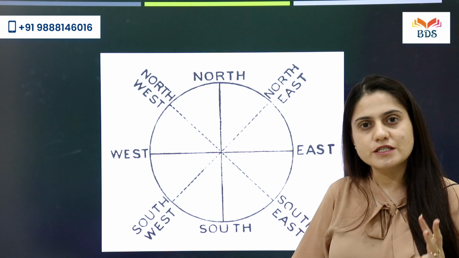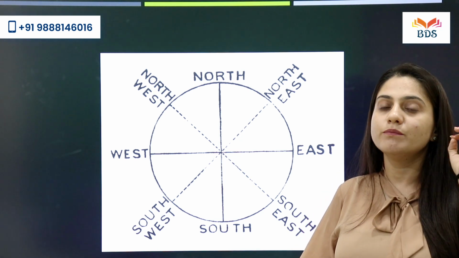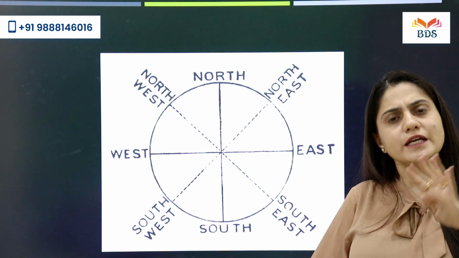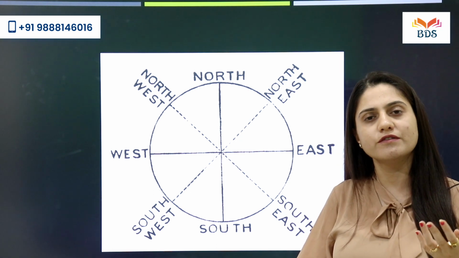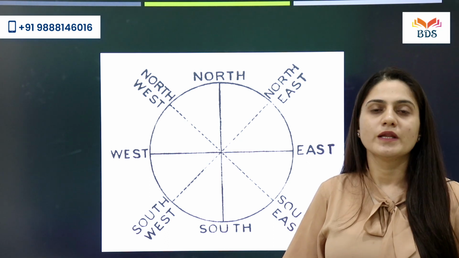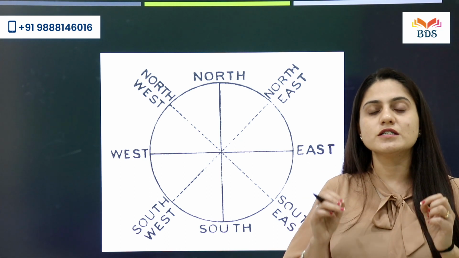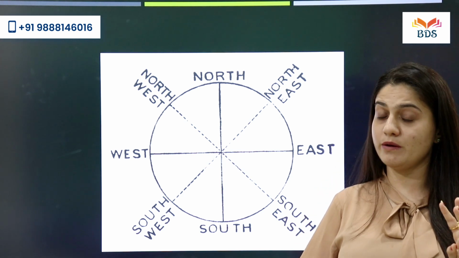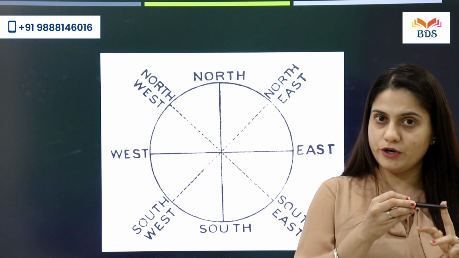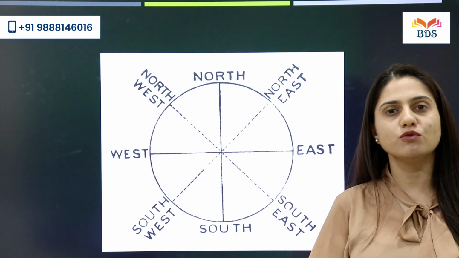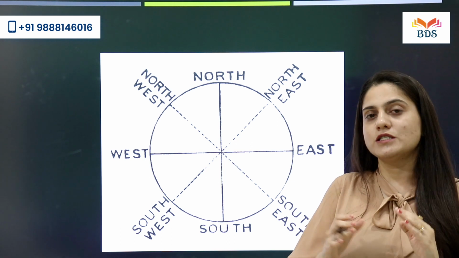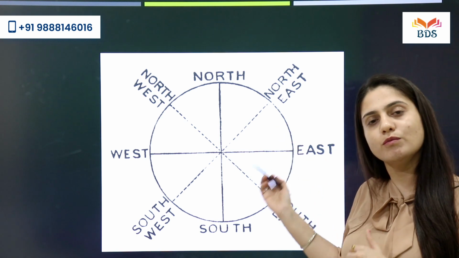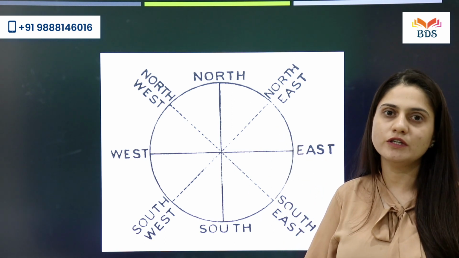The third point is do include some peculiar features given in the image. The fourth is in case there are any contrasting features given, include them as well. And the last is present a conclusion so that you can score well on the most important 3 parameters. That's your introduction, the body of your explanation and the conclusion. So as you can see that after these directions, we'll move on to the explanation of the image.